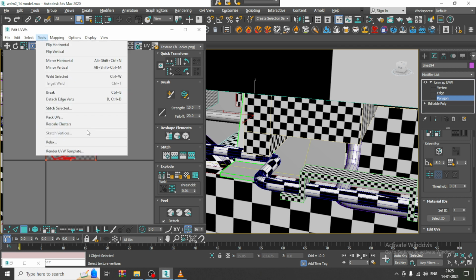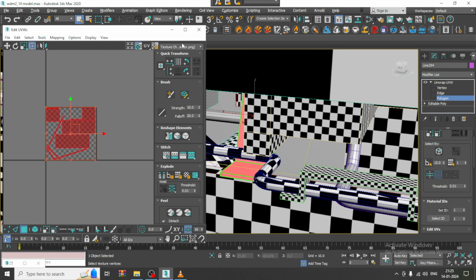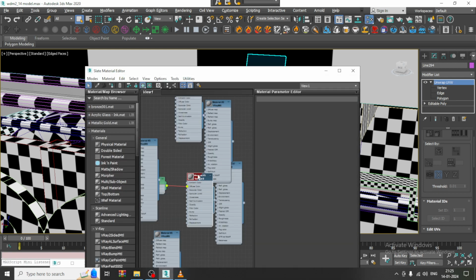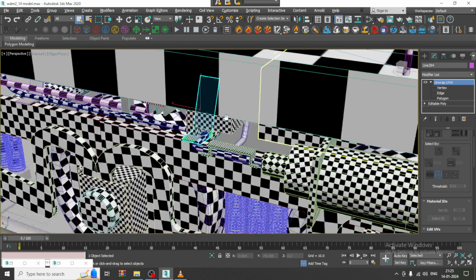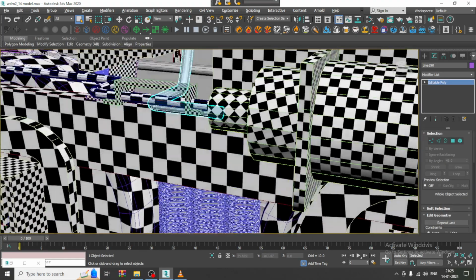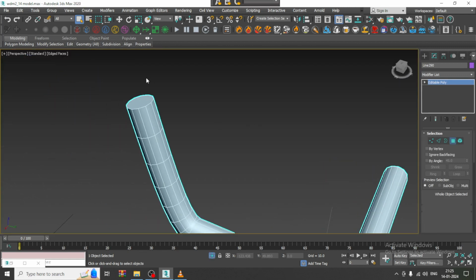You can even use unfold, that's totally okay. Pack UVs. So go into the material and assign it. There are really small elements which need to be taken care of.